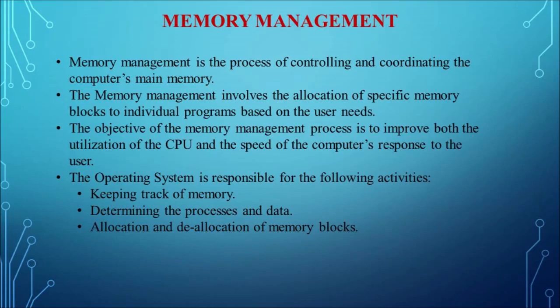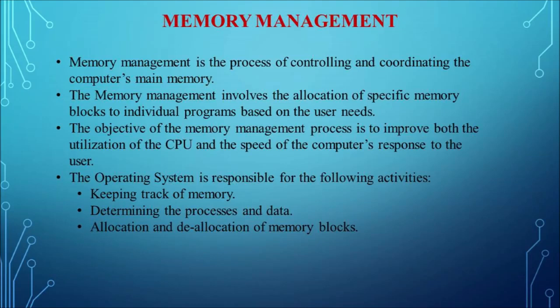The operating system is responsible for certain activities related to memory management. The first one is keeping track of which portion of the memory is currently used and which application is using it. All these things are tracked by the operating system.